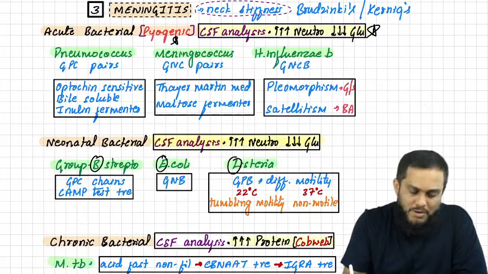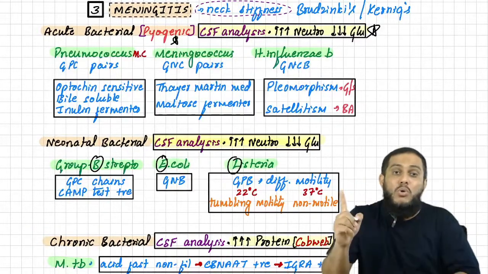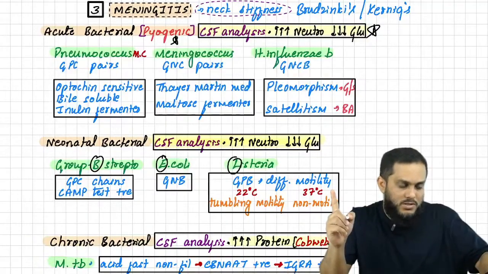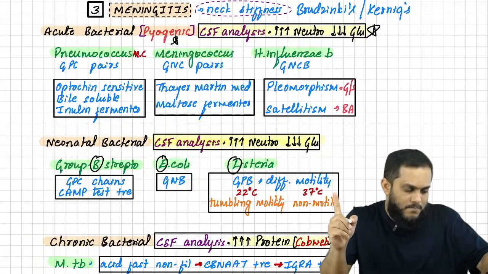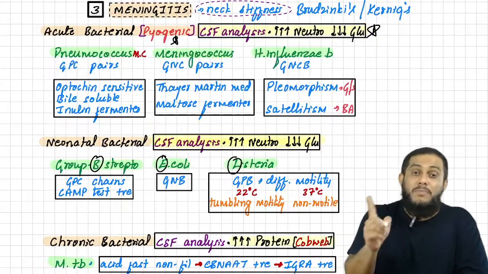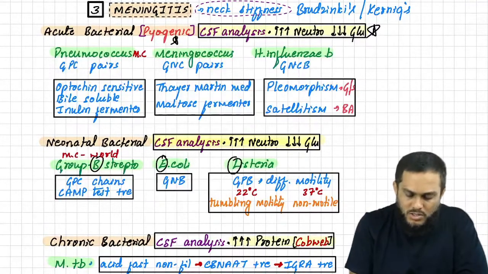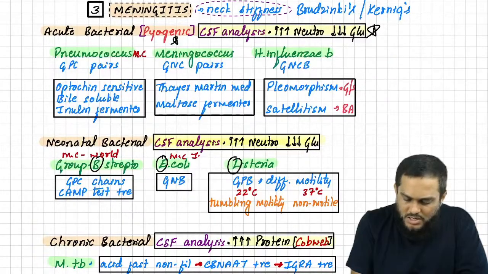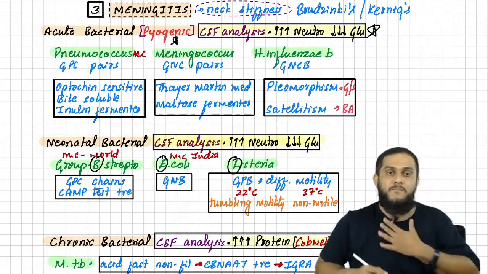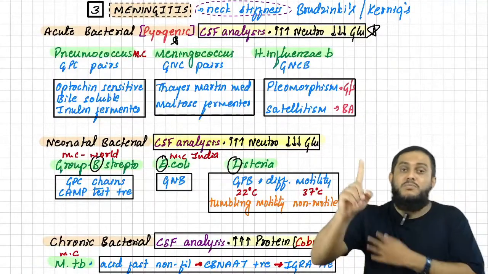Once we are done with meningitis, which is the most common bacteria causing acute bacterial meningitis? The most common is pneumococcus. The most common in the world causing neonatal meningitis is group B Streptococcus, and the most common in India causing neonatal meningitis is E. coli. And the most common cause of chronic bacterial meningitis is Mycobacterium tuberculosis.